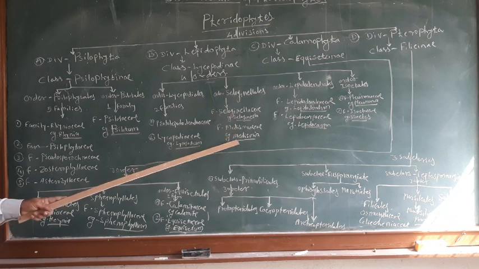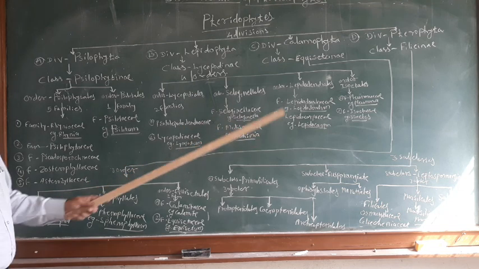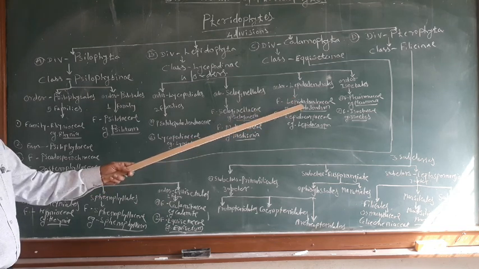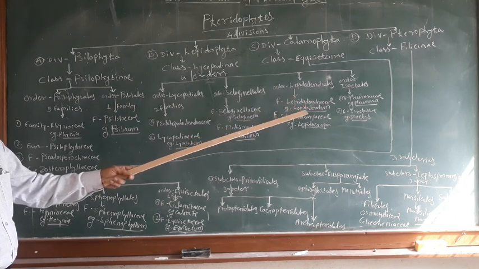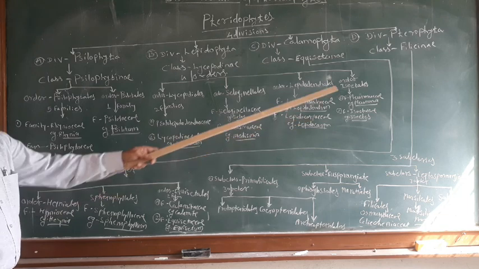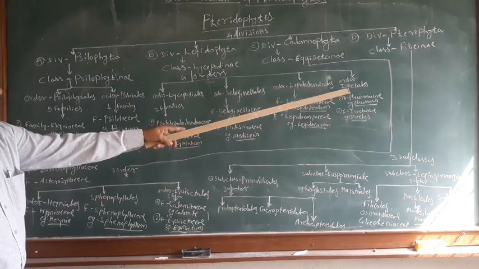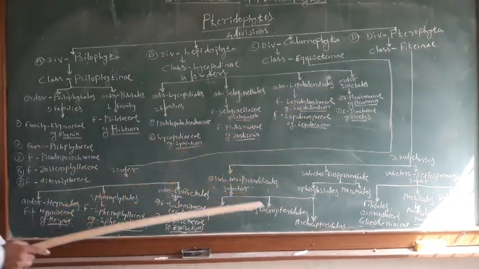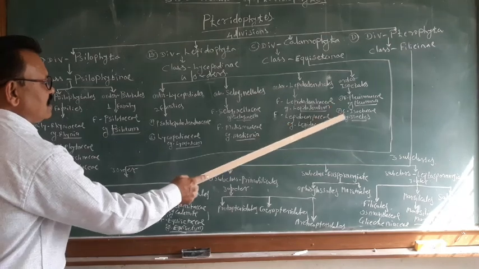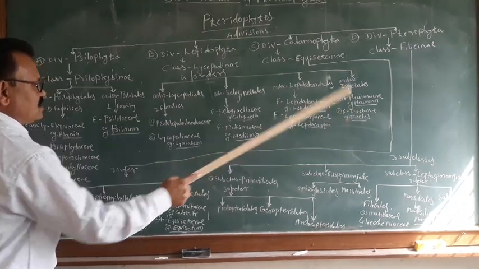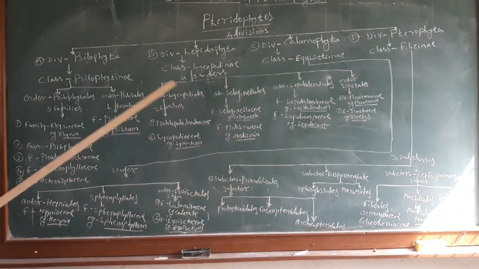Then Lepidodendrales order can be divided into two families: Lepidodendraceae includes Lepidodendron, and Lepidocarpaceae includes Lepidocarpon. And order Isoetales can be divided into two families: Pleuromeiaceae includes the genus Pleuromeia, and Isoetaceae includes the genus Isoetes.